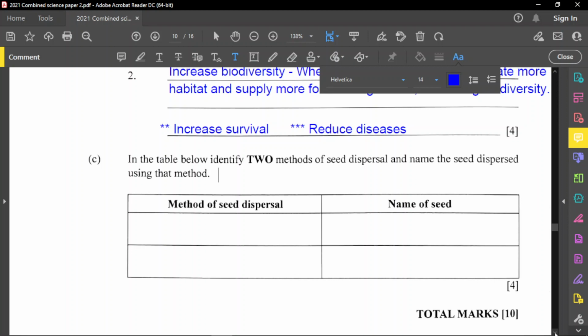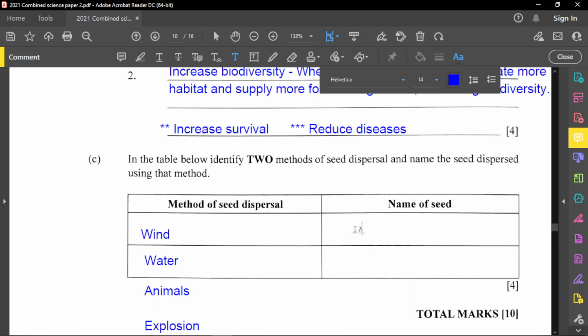All right, part C is in the table below: identify two methods of seed dispersal and name the seed dispersed using that method. So methods of seed dispersal, there are many again. Let me just talk about some common ones first. We have some by wind. Let's give you all of them. We have water, which can also disperse seed. Animals can also disperse seeds. And one other here, it can be explosions. Some fruits explode and also cause seeds to disperse.